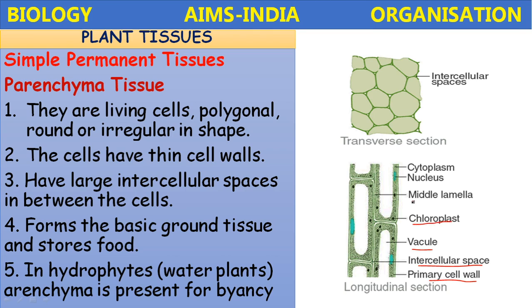If the chloroplast is present in the parenchyma tissue, that is called chlorenchyma. The middle lamella, nucleus, and cytoplasm. This is the longitudinal section when you cut straight. Okay, when you cut transversely. So this is the parenchyma tissue.